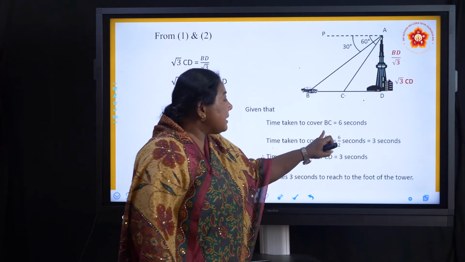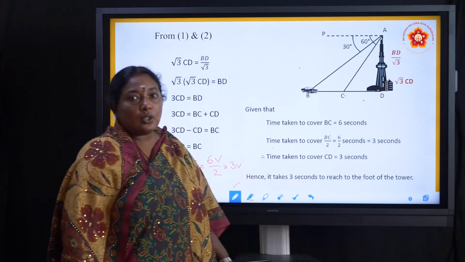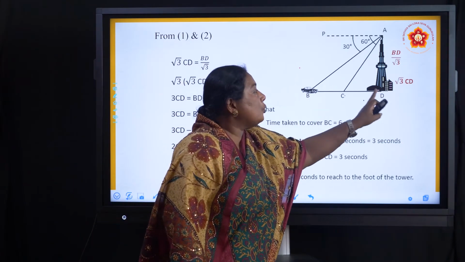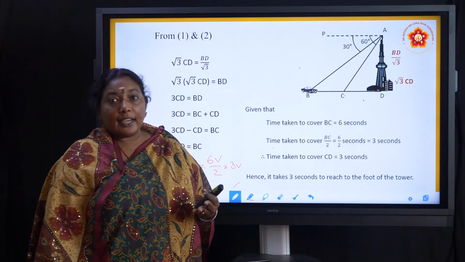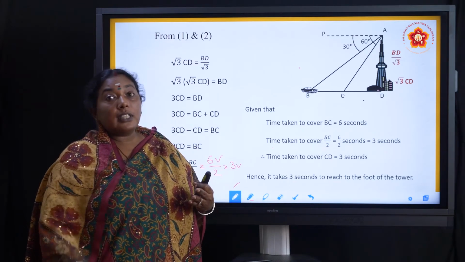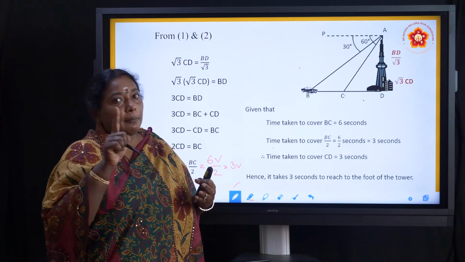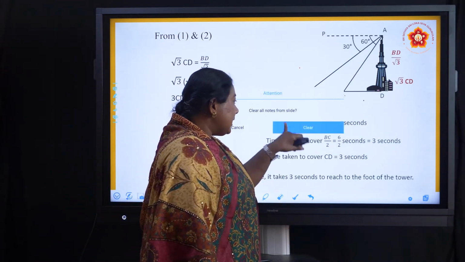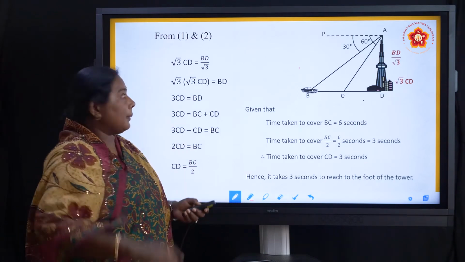Time taken to cover BC by 2 is 3 seconds. So the time taken for the car to move from point C to point D is 3 seconds. So you have to run with that pace to reach from the balcony to down, within 3 seconds. Think like that. It will be very easy for you to remember.